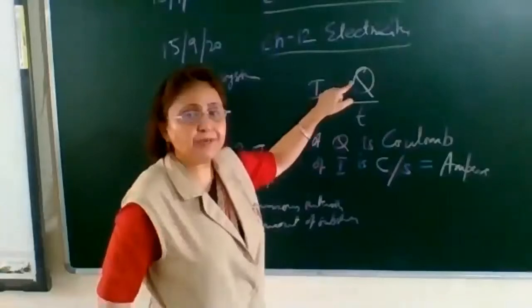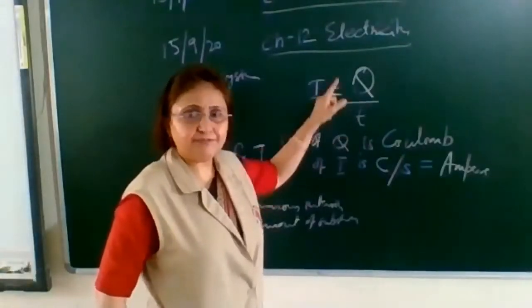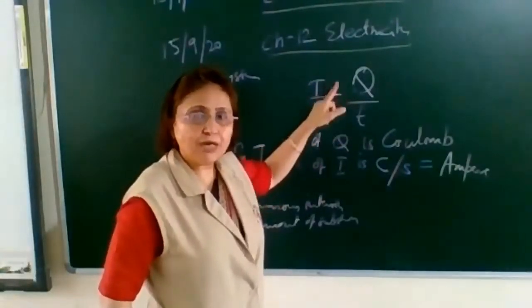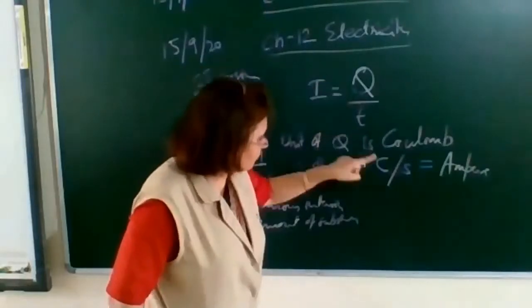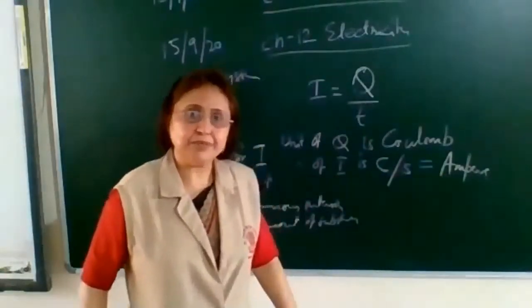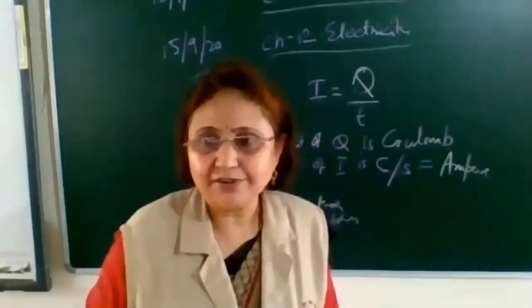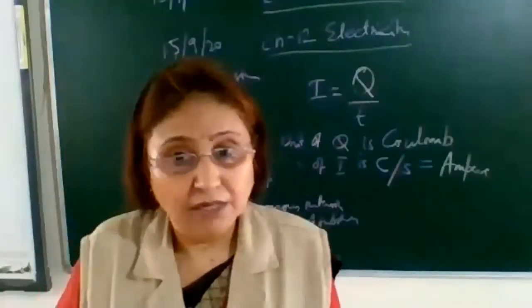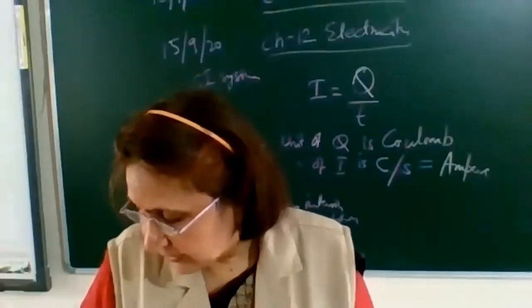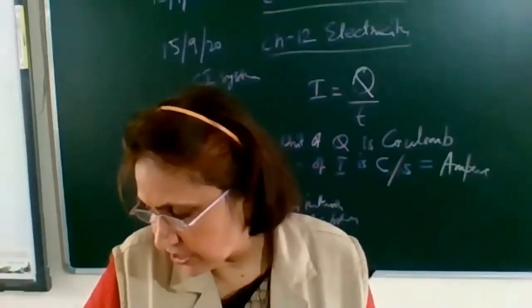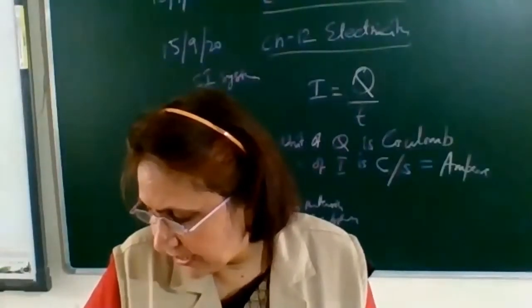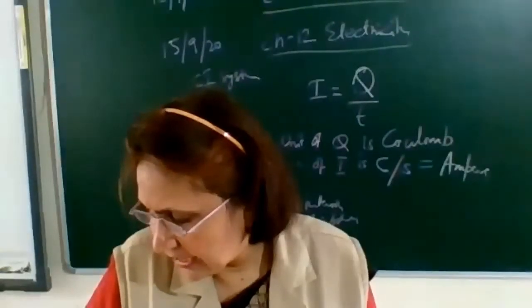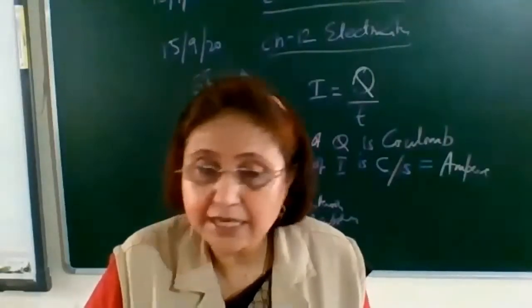And what is this ampere equal to? From this formula, coulomb upon second, we call it ampere. So the SI unit of electric current is ampere, which is equal to coulomb per second. Let's read what is given over here. The SI unit of electric charge is coulomb, which is equivalent to the charge contained in nearly 6 into 10 raised to the power 18 electrons.